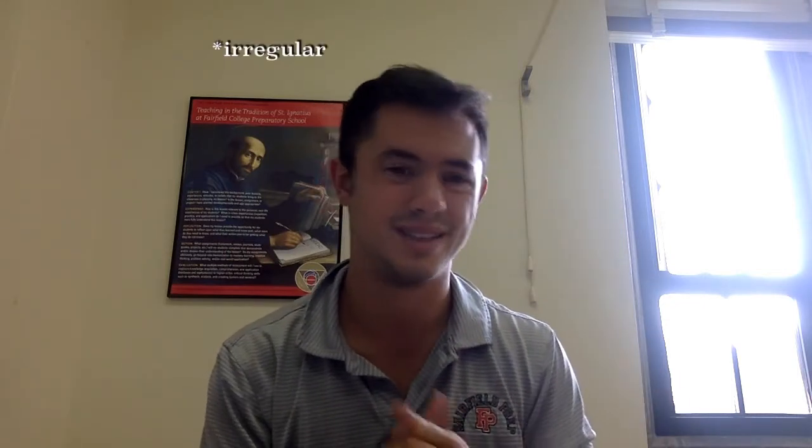So then we have our irregular verbs. There's different types of irregular verbs. I categorize them in two different stages or steps. The first one are just irregulars without really any pattern. And then there's key irregulars that have not necessarily a pattern in the verb itself, but they follow irregular endings and there's keys. And I'll show you the keys a little bit later. Okay, so the four irregulars that just don't follow a pattern, there's no real reason for them to be irregular, are going to be dar, ver, ser, and ir.